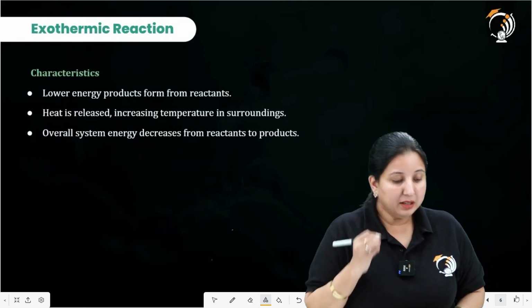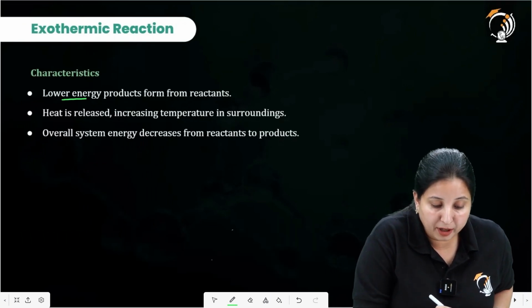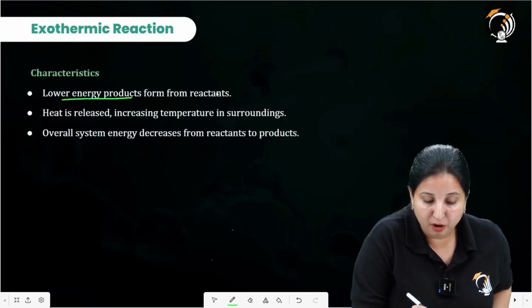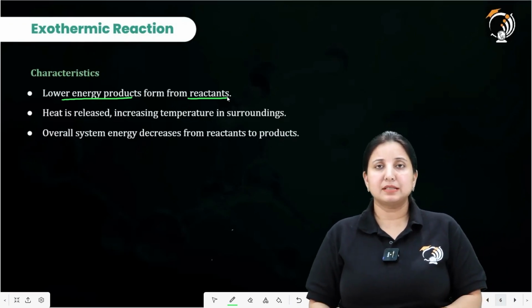So what are going to be the characteristics then? The product gets the lower energy form from the reactants. Now over here, let's talk about this line.